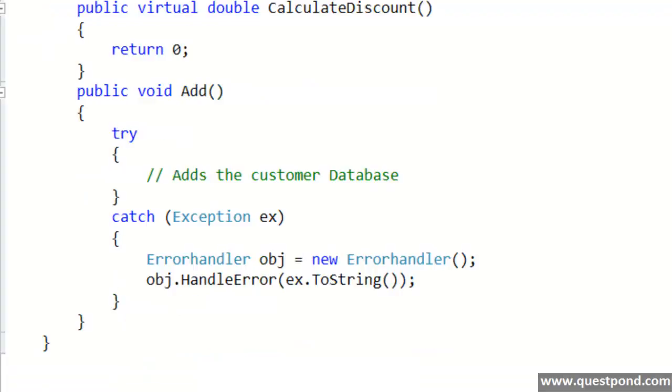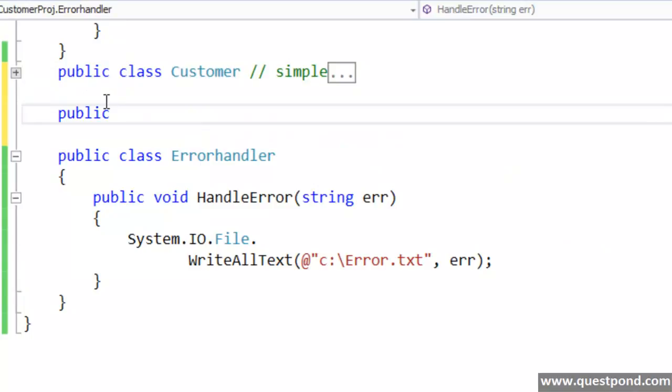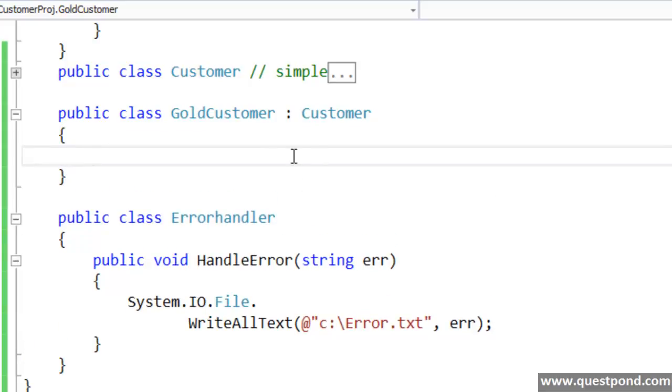So now let's say if you want to add a new customer type, I'll do an inheritance, or I'll do an extension. So I'll say, okay, I want to add a new customer type called gold here, and I'll inherit from the customer class. Now the gold customer, let's say, returns 10% discount. So for a gold customer we have kept 10% discount.